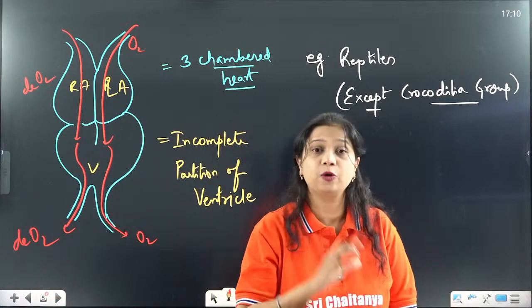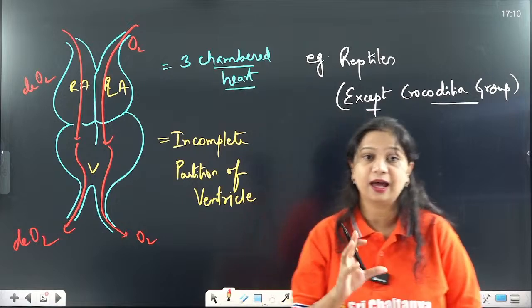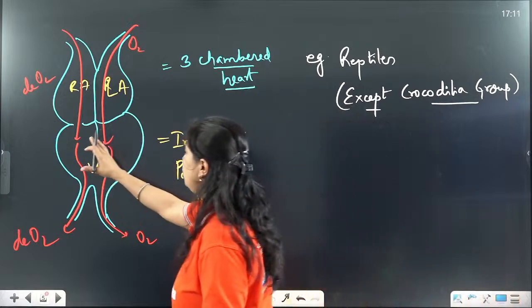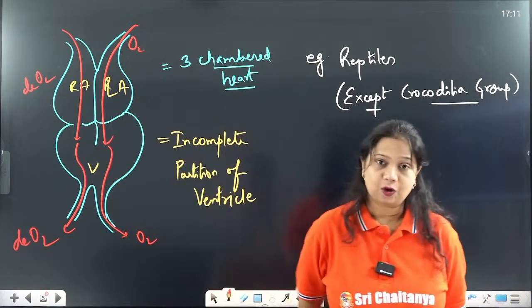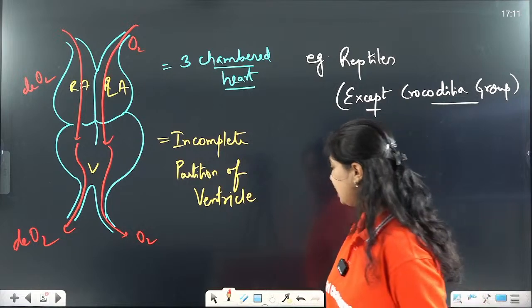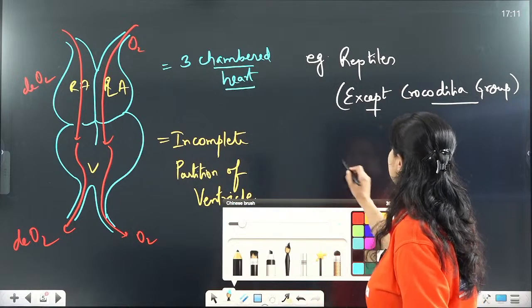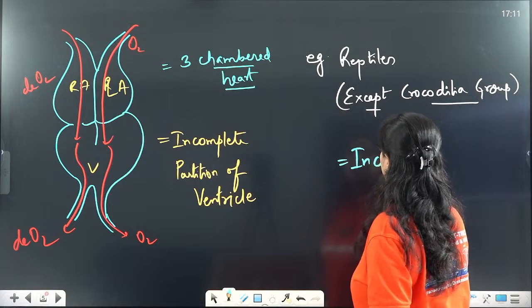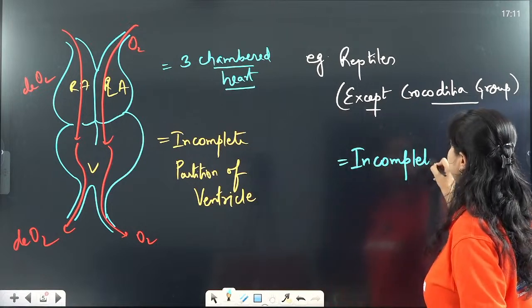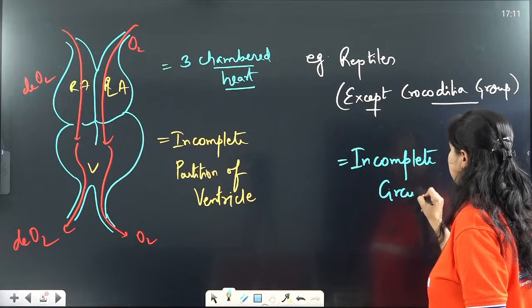But a very small part can be a mixture of oxygenated and deoxygenated blood. So that is called incomplete circulation again. So they also show incomplete circulation.